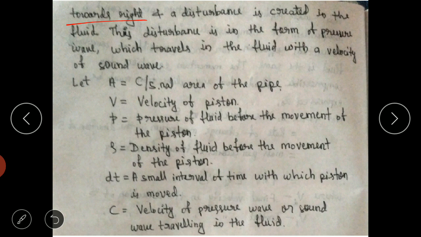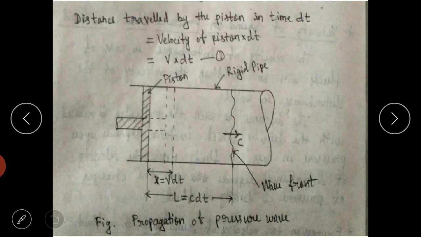This disturbance is in the form of a pressure wave which travels in the fluid with the velocity of sound. As you move the piston towards the right, what happens? There will be a disturbance which moves like a pressure wave or sound wave in this direction, shown by this symbol.